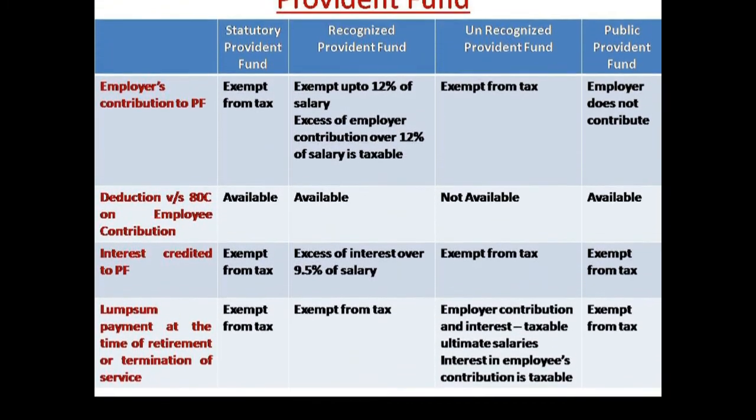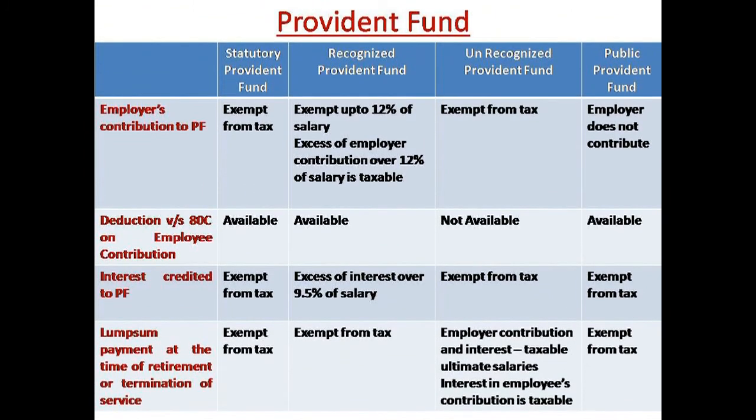The next one, provident fund. As you all know, it's a provident fund which both the employer and the employee contribute to, as the earlier staff has pointed out. It's nothing but both employer and the employee contribute, and at the time of retirement, or during the service also, if you need any amount, you can take it from the provident fund as a loan. There are four kinds of provident fund. One is statutory provident fund, recognized provident fund, unrecognized provident fund, and the public provident fund. These are the four categories.